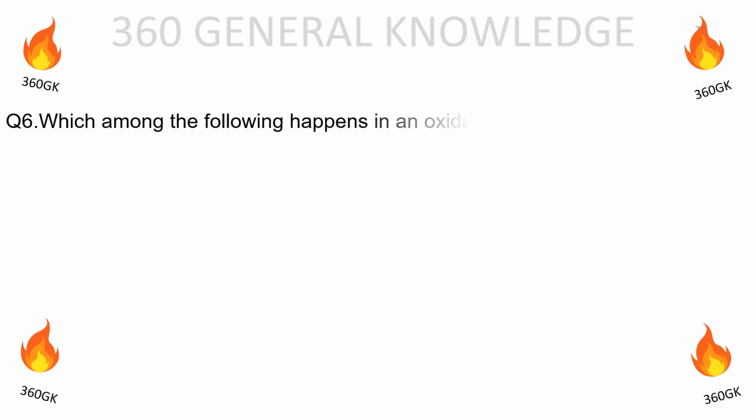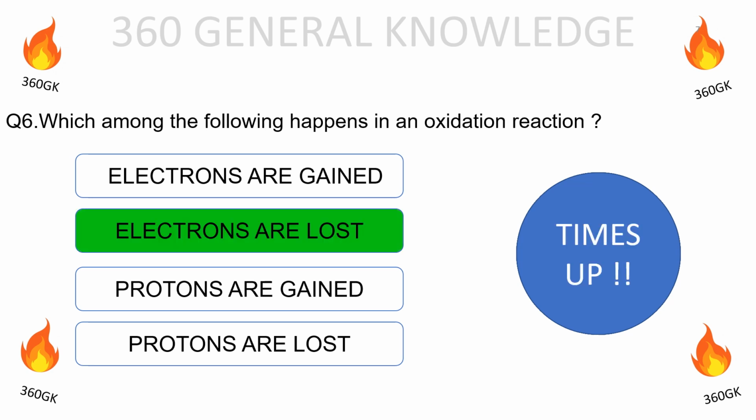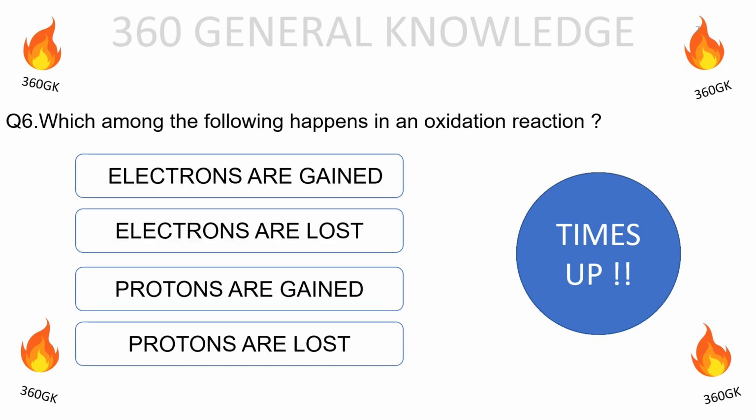Which among the following happens in an oxidation reaction? Electrons are gained, electrons are lost, protons are gained, protons are lost. The correct answer is electrons are lost.